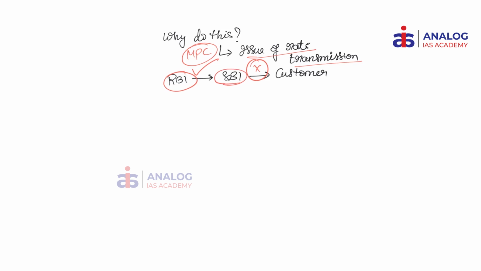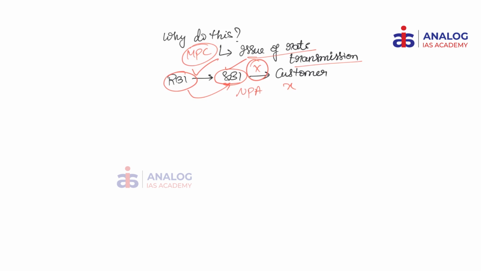So say for example, SBI has an interest rate of say X at a particular point of time. Now when RBI reduces the repo rate, obviously RBI expects SBI to pass on this rate cut to the consumer. Now at this juncture, we have to remember that RBI can only advise banks with respect to monetary affairs. It is actually the banks that should be reducing this rate. They have different reasons like NPAs, high cost of borrowing, etc. for not passing on these benefits to the customers. This is the issue of rate transmission.